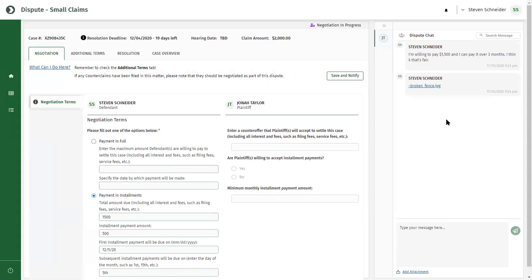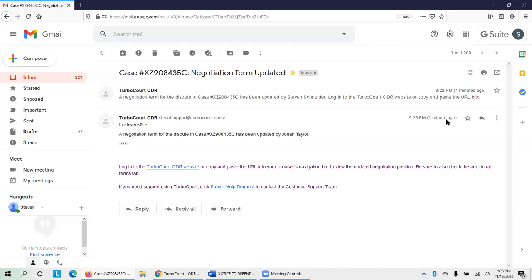Let's imagine now that the plaintiff has made you a counteroffer. When the other parties add or update their negotiation terms, you'll be notified by email. Here we see the email you received when the plaintiff updated their negotiation terms. If you aren't already logged into ODR, you can click on this TurboCourt ODR website link in the email to return to your negotiations.